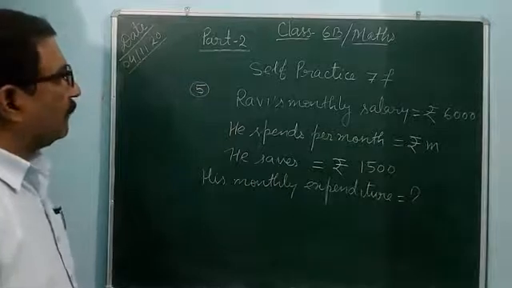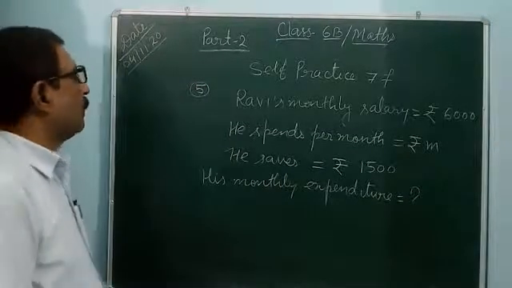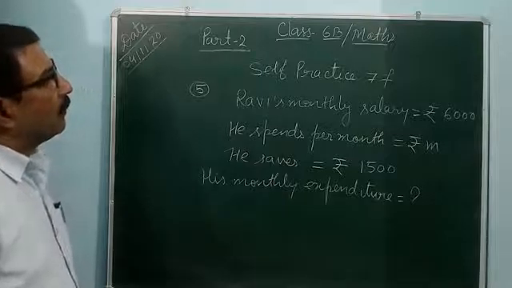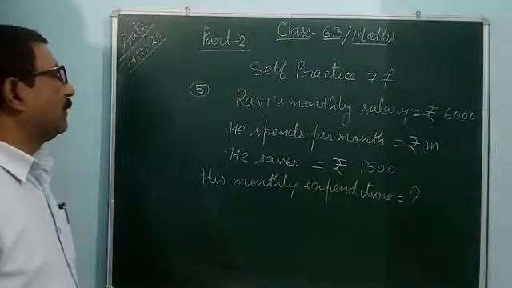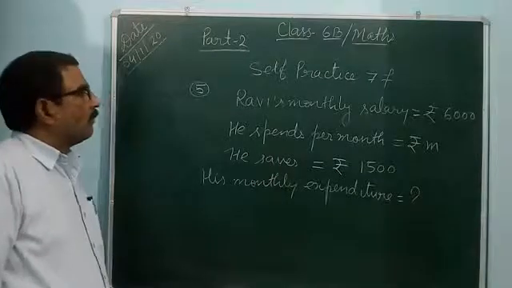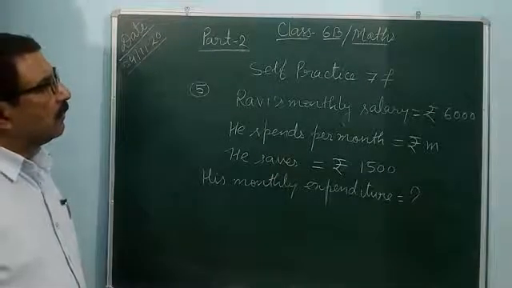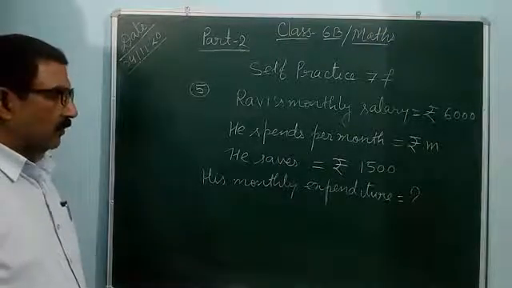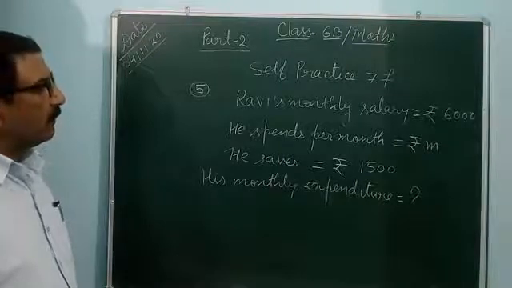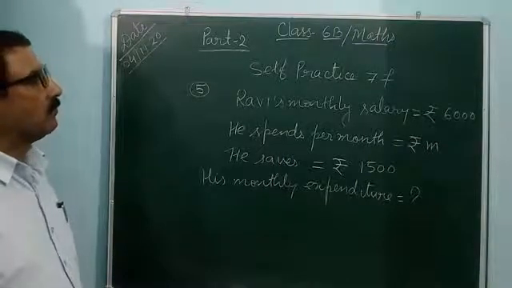So you see, Ravi's monthly salary is 6,000. Means he earns 6,000 rupees in 1 month. What he spends per month means m rupees. After that, he saves 1,500 per month.